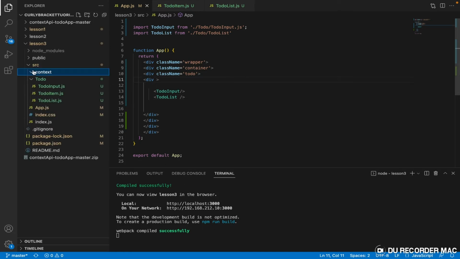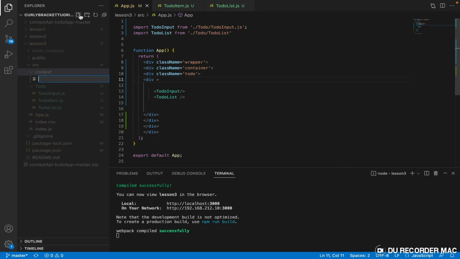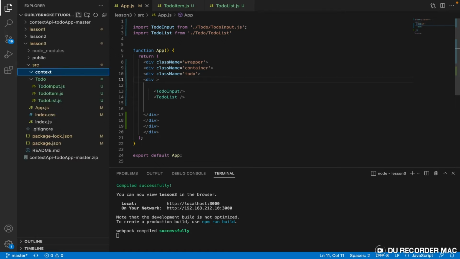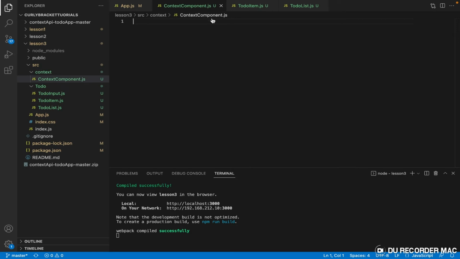All right, and in this folder, I'm going to create a component. I will call it context component.js. This context component is going to contain something, right?